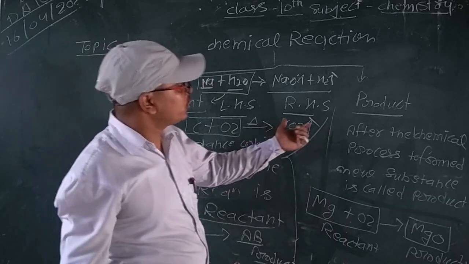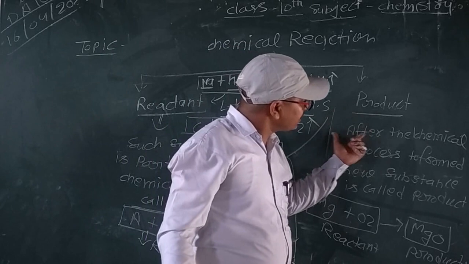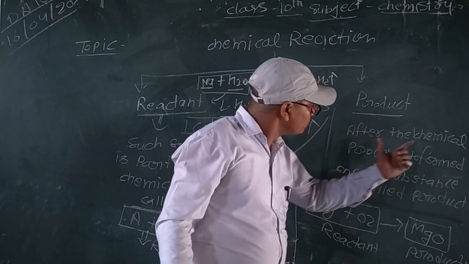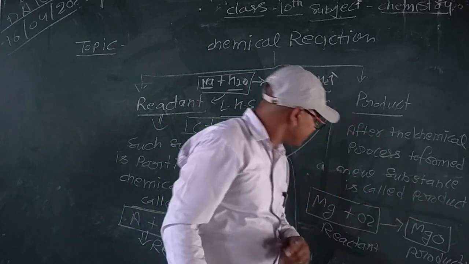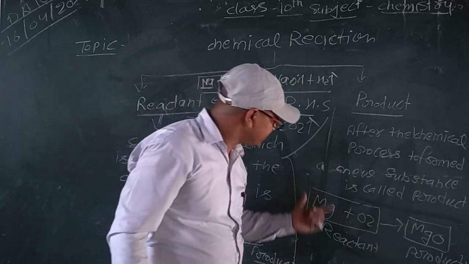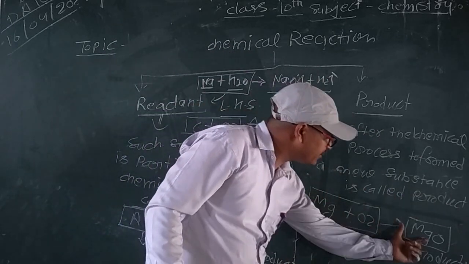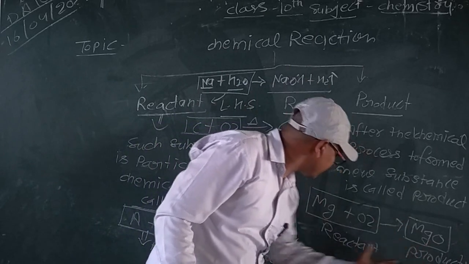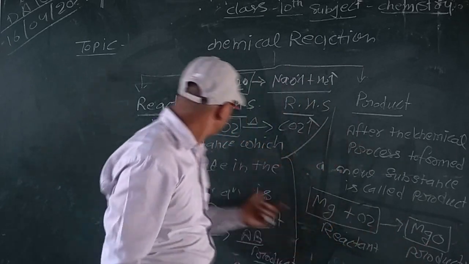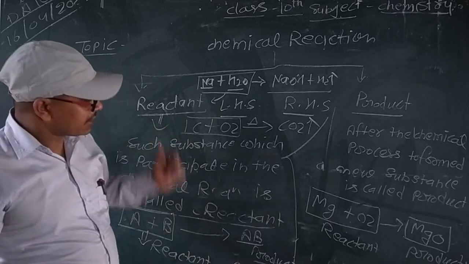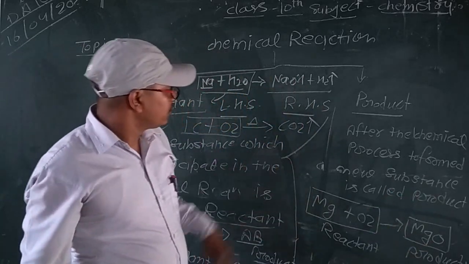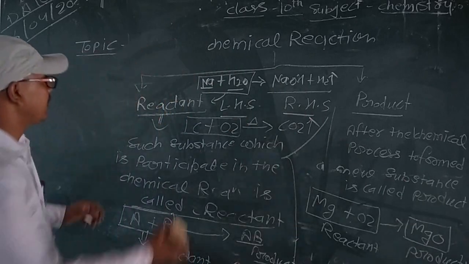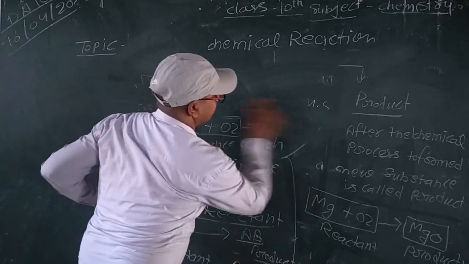Look, what is the product? A substance formed after the chemical process is called a product. For example, Mg plus O2 gives MgO. MgO is a product, and Mg plus O2 is the reactant part. And another example.